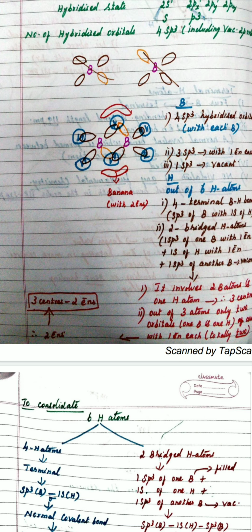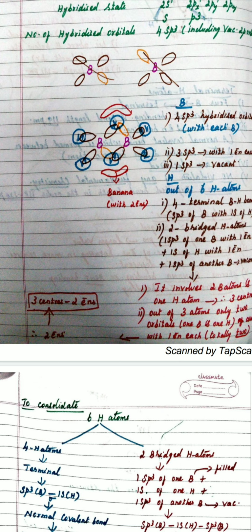Therefore, when you consider it that way, the orange is the empty orbital. So all the other 3 sp3 hybridized orbitals of boron will have 1 electron each. Now it is ready to form a bond with hydrogen. And as I told you already, there are 2 types of bonding which occur, terminal and bridged.